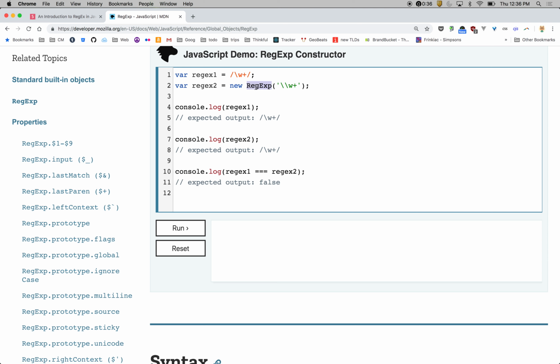There's a RegExp constructor, and this one's handy if you want to pass in a value. Like maybe you're having the user search through text for something, and they're passing you the string they want to search for. You can use that plus some of your own special characters to build your own regex. Is that a good idea to do? It can be dangerous. Yes, it can be dangerous, but it is possible.